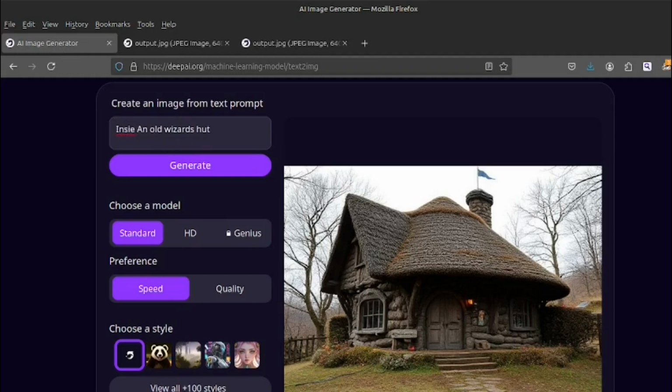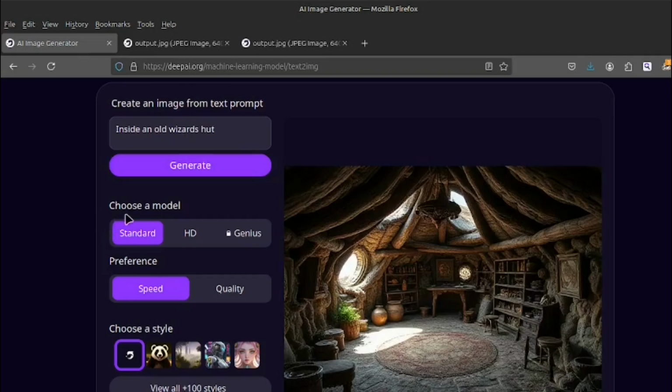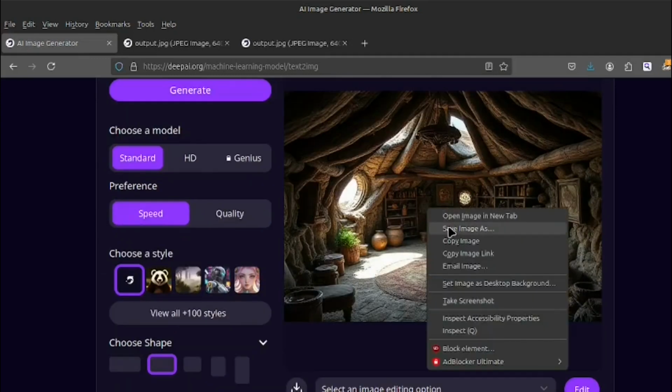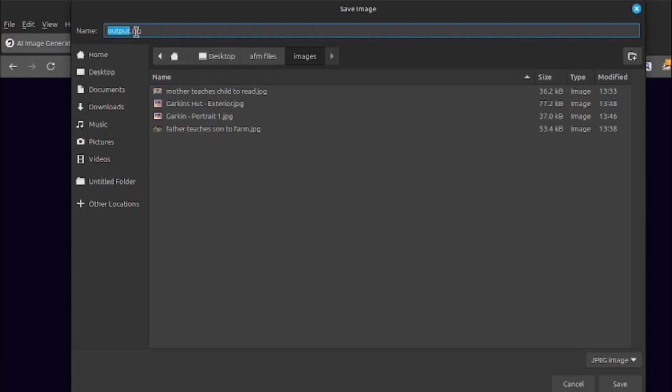Inside an old wizard's hut. Generate. Yeah, looks pretty rustic, doesn't it? Save image as Garkin's hut interior.